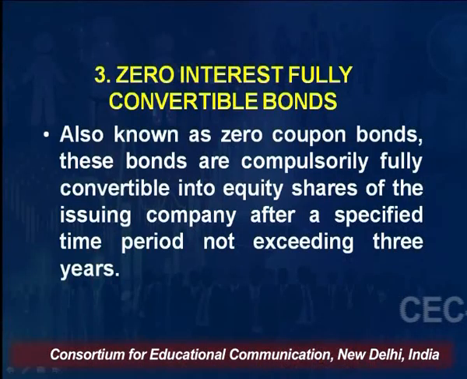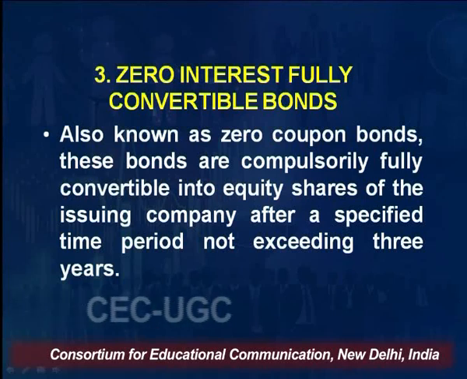The other type of bond that can be issued in India is the zero interest fully convertible bond. What is this zero interest fully convertible bond? In this bond, no interest is being paid. That's why they are called zero coupon bonds. Suppose the duration is 5 years. In these 5 years, the interest will not be paid, so it is known as a zero coupon bond.